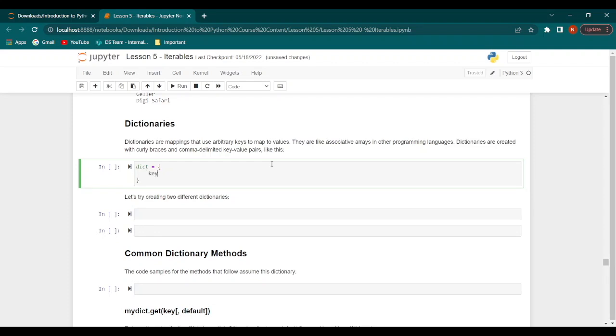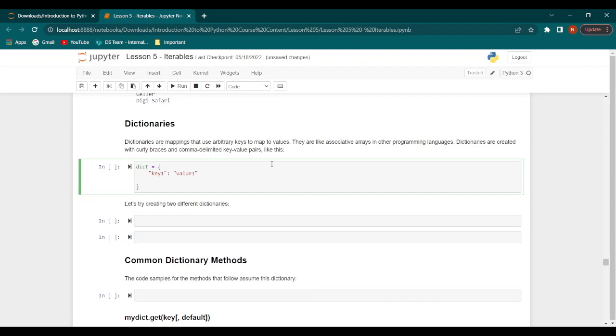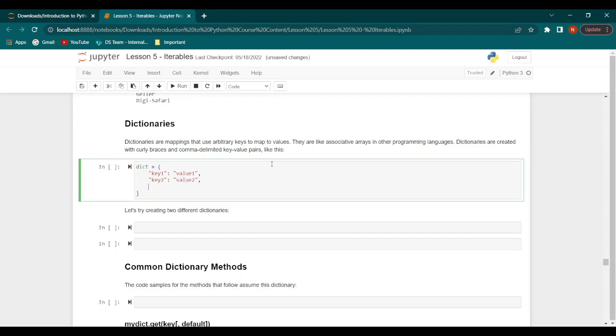So we have key 1, colon, value 1, we have key 2, colon, value 2, comma, and we have key 3, colon, value 3.